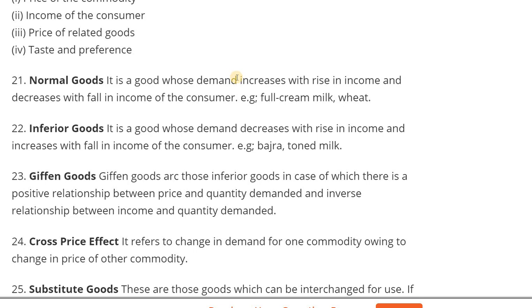An inferior good is a good whose demand decreases with a rise in income. Examples are bajra and toned milk. When their income increases, people will not consume these goods. That one is the inferior goods. Next one, Giffen goods. Giffen goods are those inferior goods in case of which there is a positive relation between price and quantity demanded and an inverse relation between income and quantity demanded.